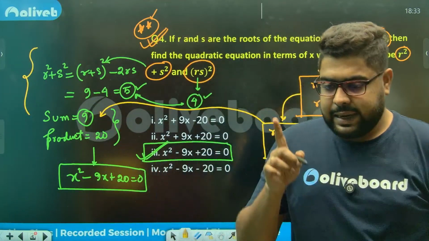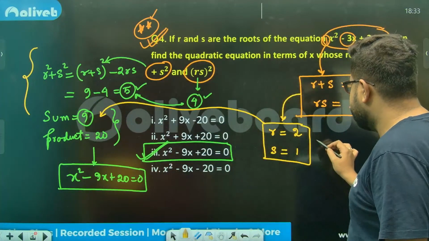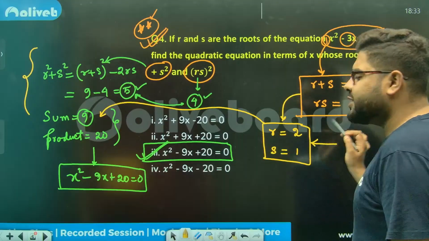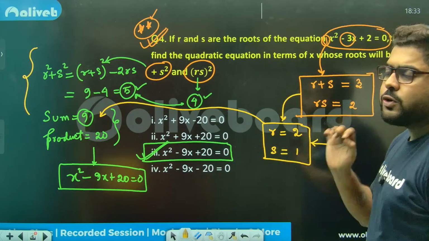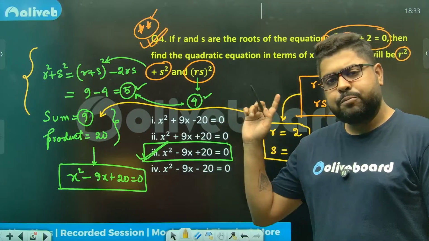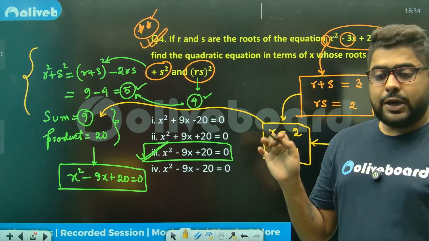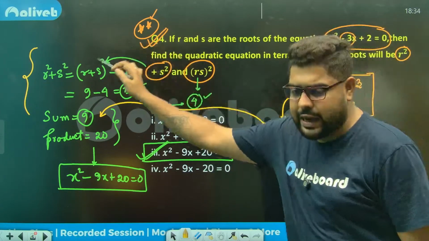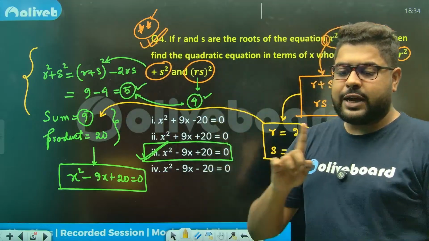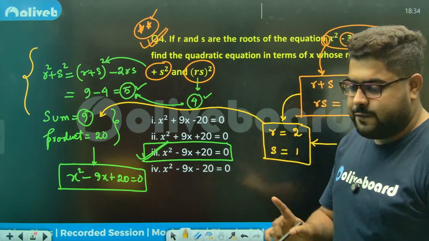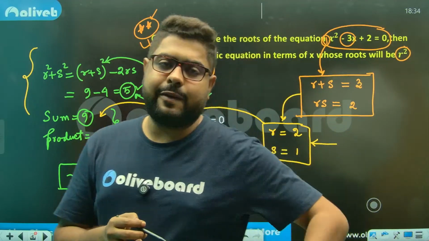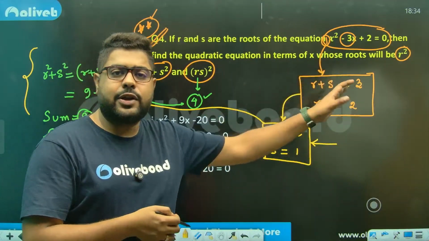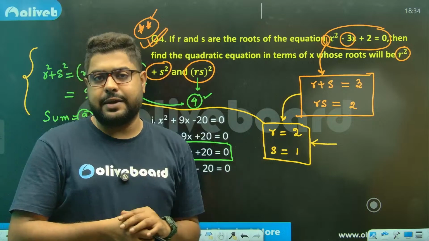Please understand, 99% of the times, the values will be given in such a manner. Generally, in PYQs, you have seen, you will be able to get to the value. Now again, then why did I show you that method? For that 1%. What if the values are given in such a manner, R plus S and RS, or alpha plus beta and alpha beta, you cannot find the individual values of alpha and beta.